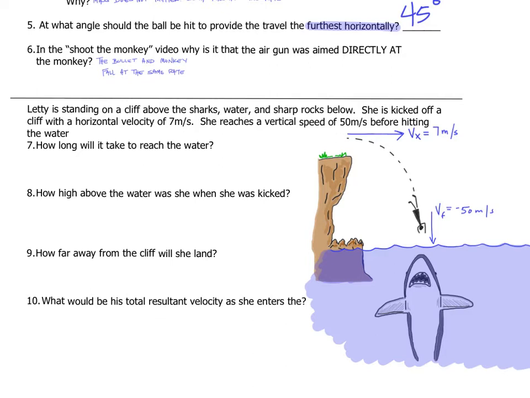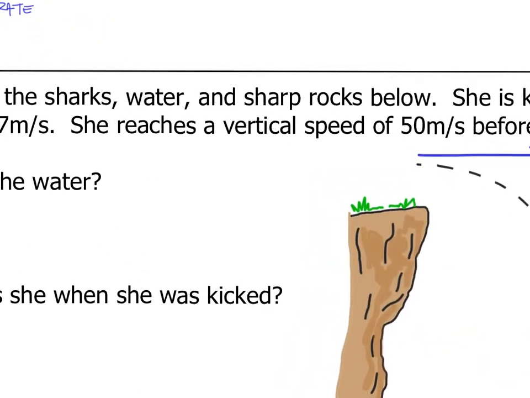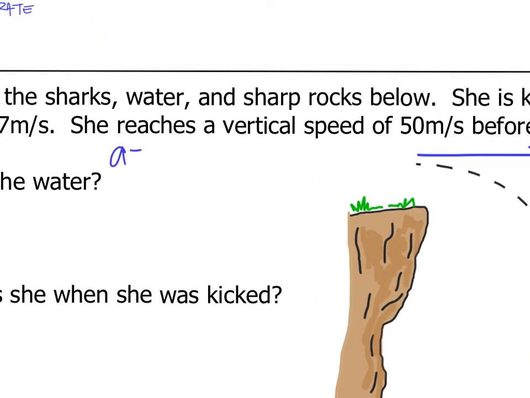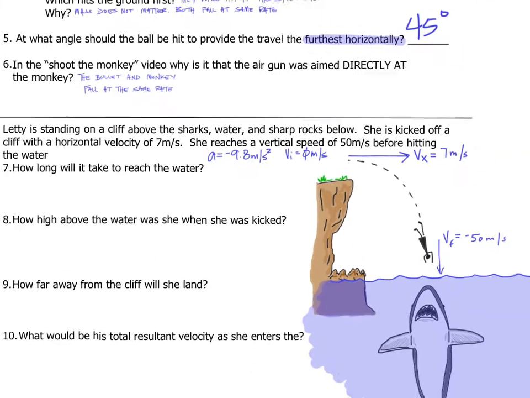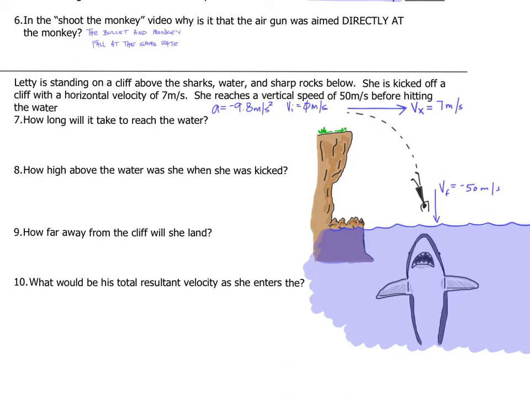Now, a few other things that I already know that are implied. I know that gravity is still negative 9.8. And I know her initial vertical velocity at the top is 0. These are things that I know. Now, according to number 7, I want to know how long it's going to take her. How long is referring to time. So time is unknown.